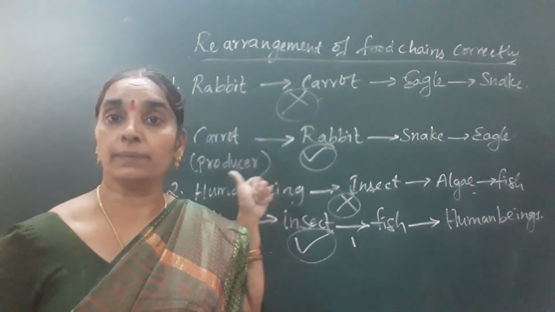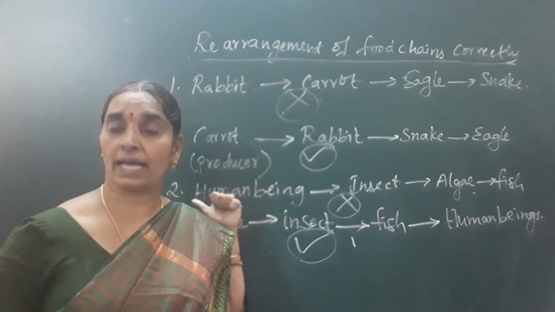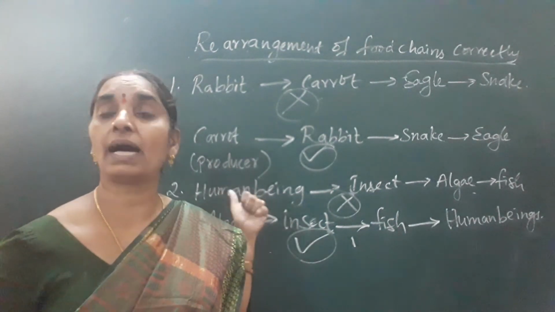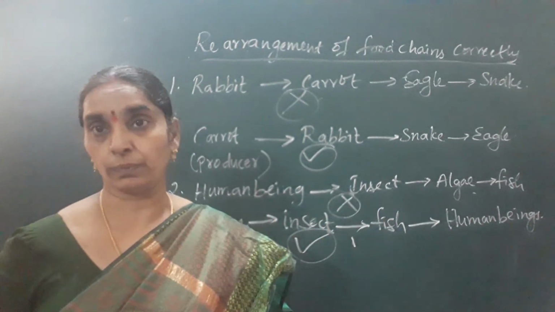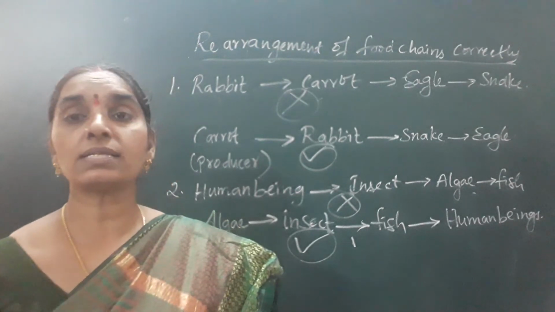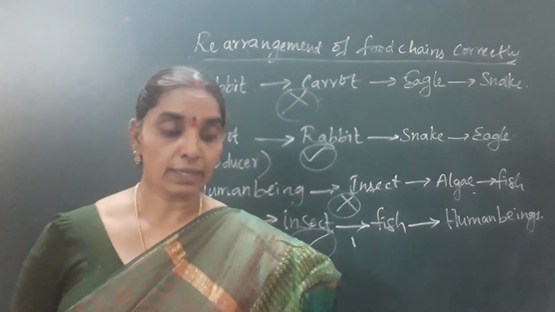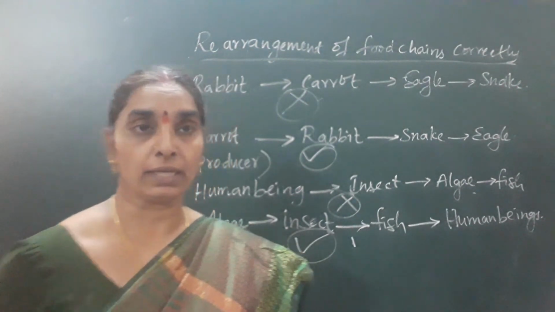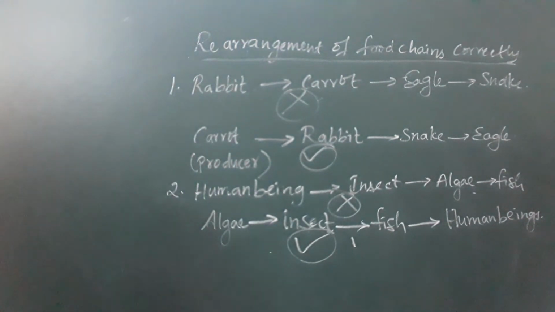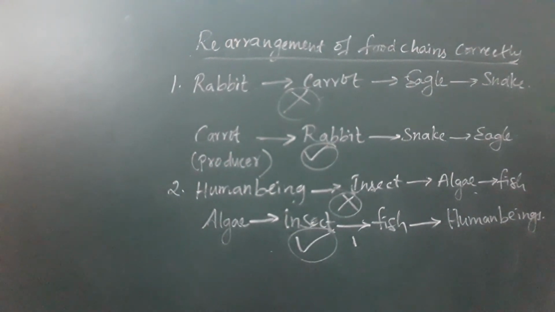In turn, the major source of energy is being provided by the producers to the consumers. So we can say that producers have an important role in nature, in the food chain too. First, try to write down these answers.